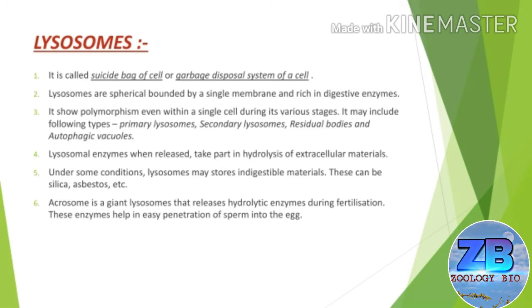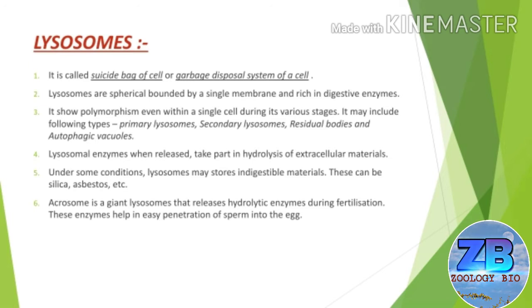The release of hydrolytic enzymes from lysosomes occurs under extreme conditions of pH or due to critical levels of certain ions like Ag+, Hg2+, Cu+, etc. C. D. Duve in the year 1949 first reported these rounded bodies in liver cells.